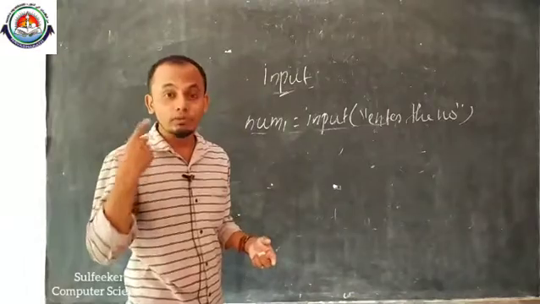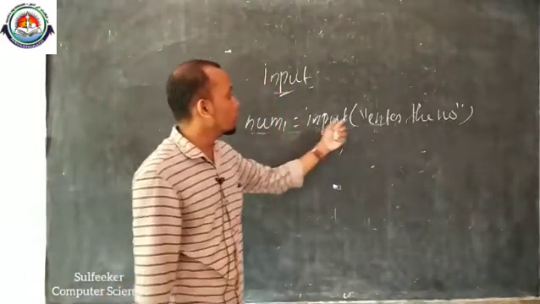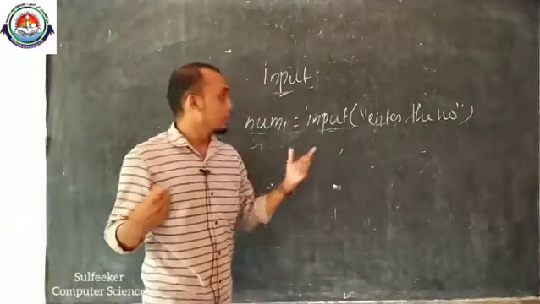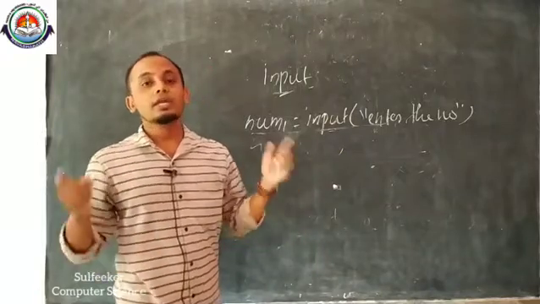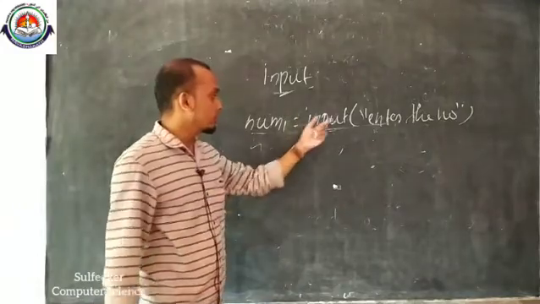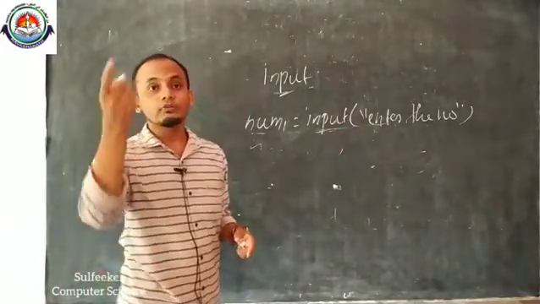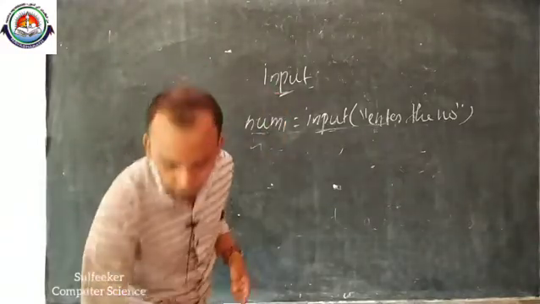The first number, from where will we get this one? From the user. num1 equal to input of enter the first number, then num2 equal to input of enter the second number, then sum equal to num1 plus num2. We will get the addition result. The input function is used for getting something from the user. It is also a built-in function.